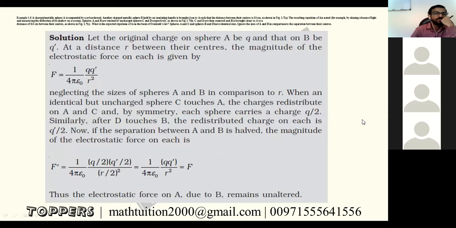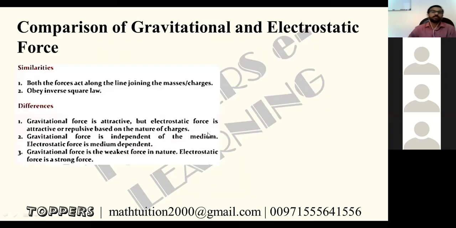Fine. So the electrostatic force on A due to B remains unaltered. Okay, unaltered. Now, comparison of gravitation and electrostatic forces. There are some similarities and there are some differences also. Similarities are what? Both forces act along the line joining the masses or charges, right?